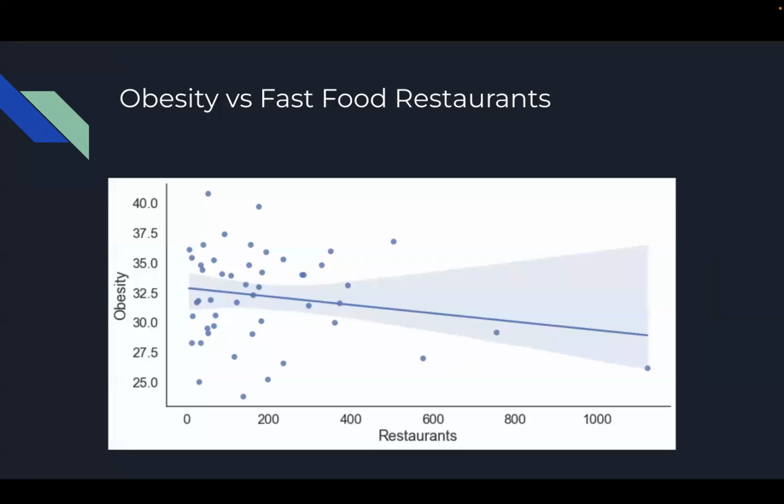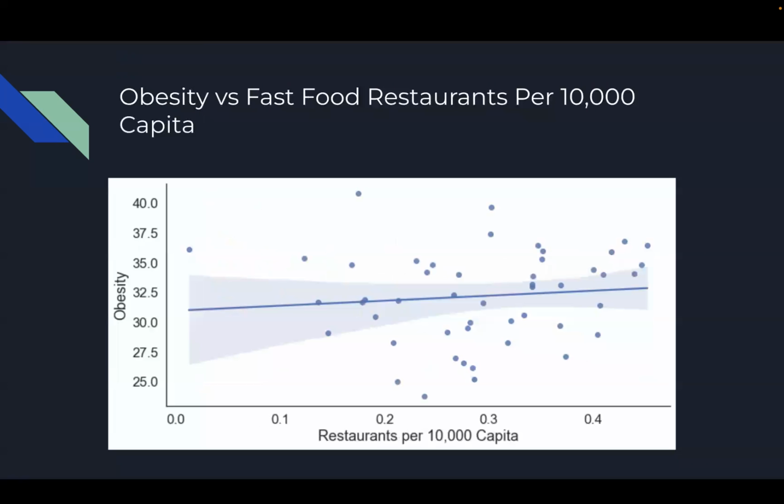And the first regression we did was purely just obesity versus the number of fast food restaurants for each state. And we can see that a lot of the data points are a little bit more to the left, and we have a negative relationship here. It is also very close to the null hypothesis, the horizontal line. So that is something to keep in mind, and I'll discuss a little later.